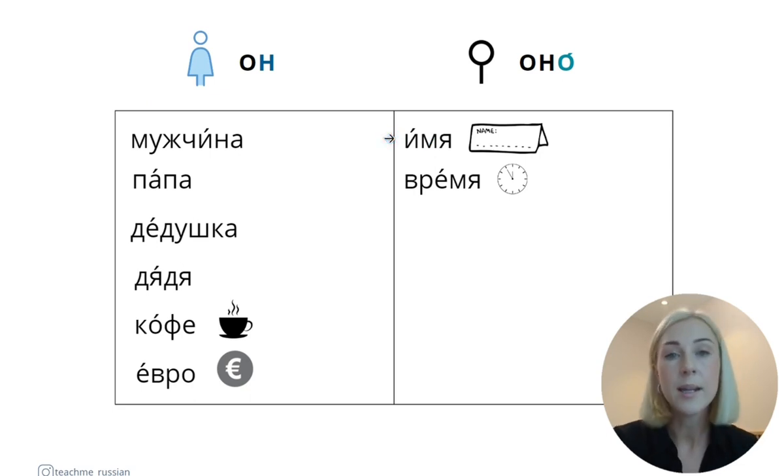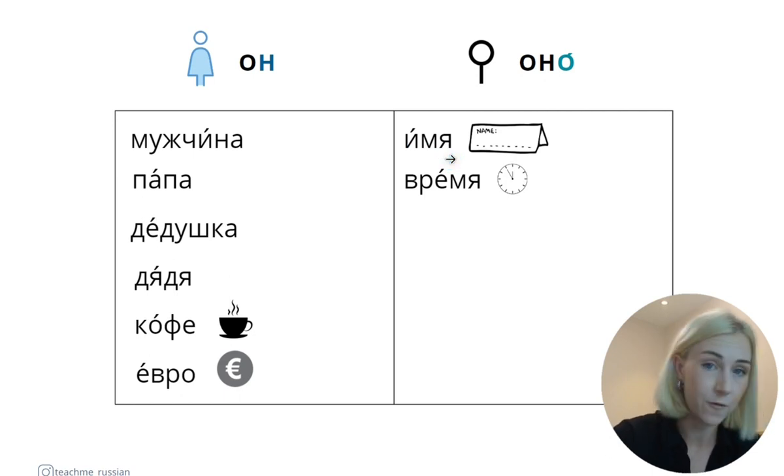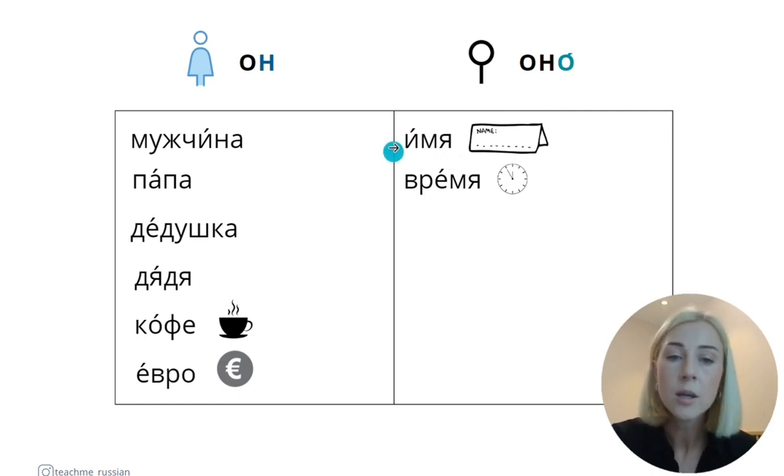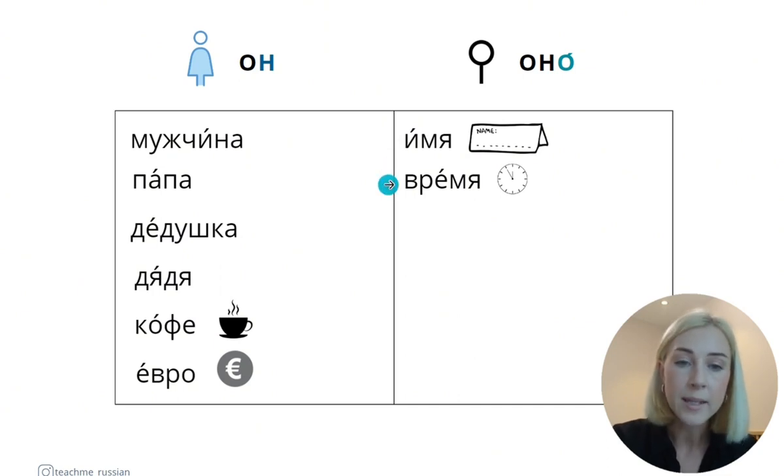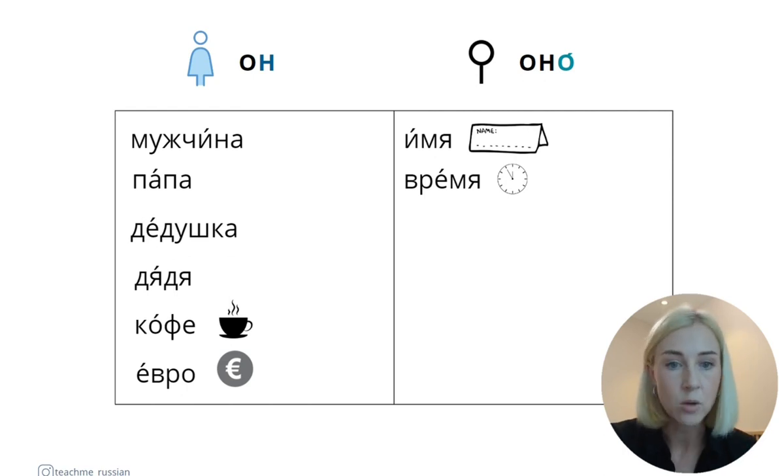Хорошо. And a neuter gender noun, it is имя. Имя means name. Имя ends in я, so it should be feminine, but no, it is an exception. Имя – это оно, it's neuter. And время, время means time. Время – это тоже оно. It's also a neuter gender noun, nevertheless, it ends in the letter я.